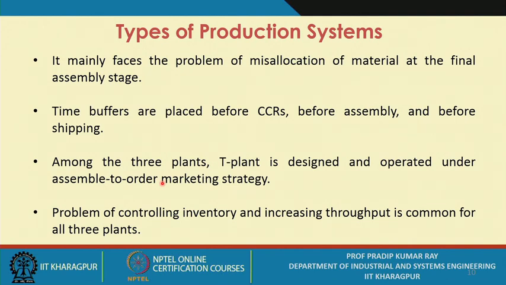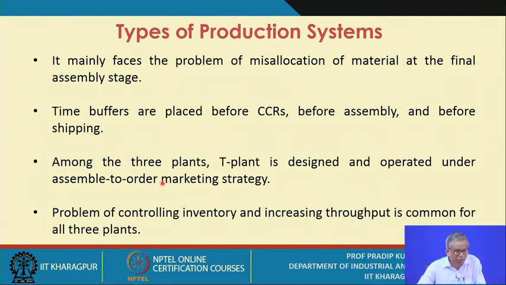One such strategy is assemble to order, and based on the marketing strategy you propose a particular production system. So if your marketing strategy is assemble to order, obviously you refer to the T plant. The problem of controlling inventory and increasing throughput is common for all three plants, and that's why the TOC approach is to be adopted.